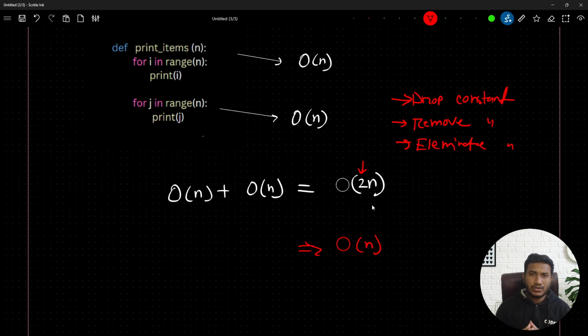Here we are just trying to make this term as simple as possible, so that it will help us understand our algorithm performance later on. Now you may have a question in your mind: why are we removing this constant, and why is it required here? There are many conditions you can consider for removing these kinds of constants. I have listed down some of them, so let me show you.